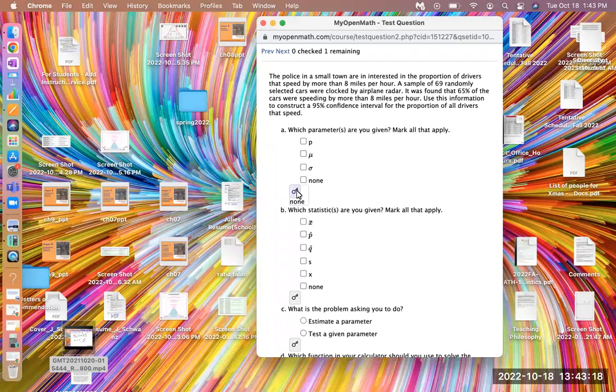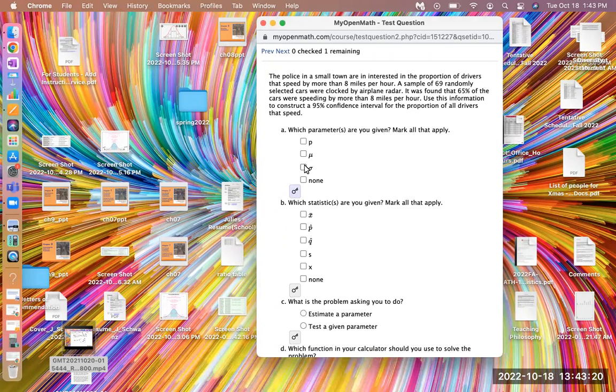Let's just double check. We have none of the parameters. Parameters are really hard to find and calculate actually, so we normally don't have those. So that's none for the first part.